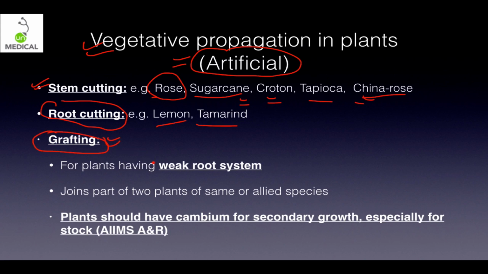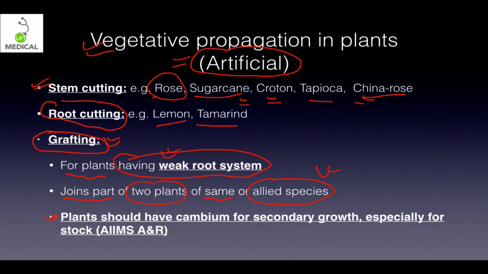ग्राफ्टिंग में क्या होता है, किसी प्लांट का जो वीक रूट सिस्टम होता है ना, तो उसकी रूट उखाड़ के आप लगा नहीं सकते उसको. So what happens is we graft two plants together. Like किडनी, आप मेरी निकाल के अपने में लगा लो if you need it, something like that is called as grafting. So for plants having weak root system, this is grafting. It joins parts of two plants of same or allied species.